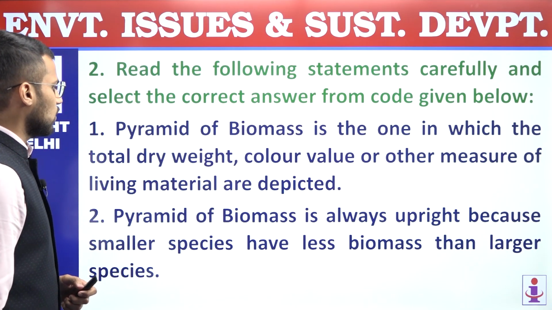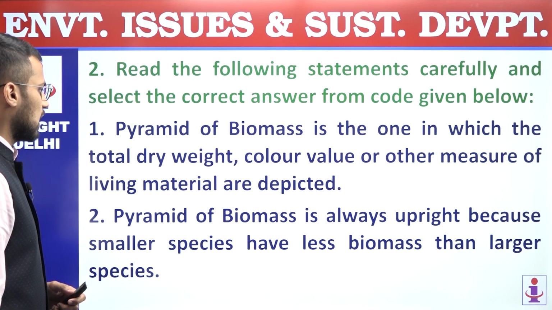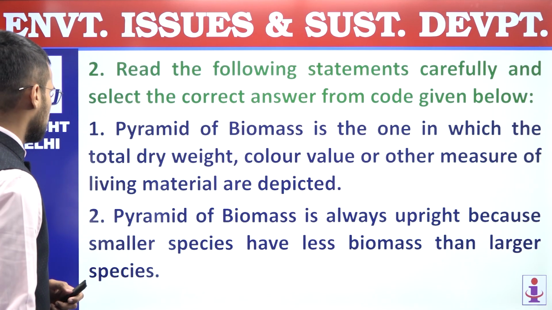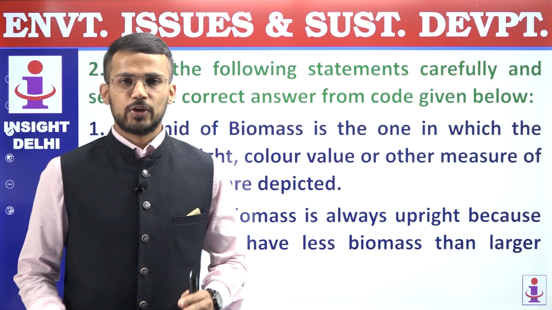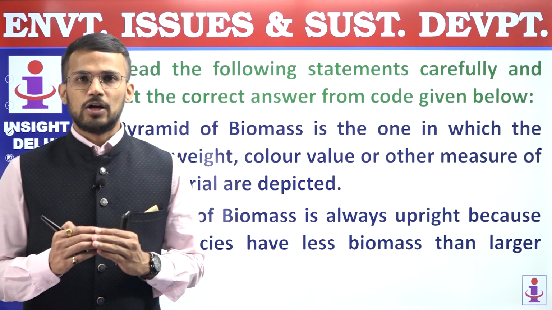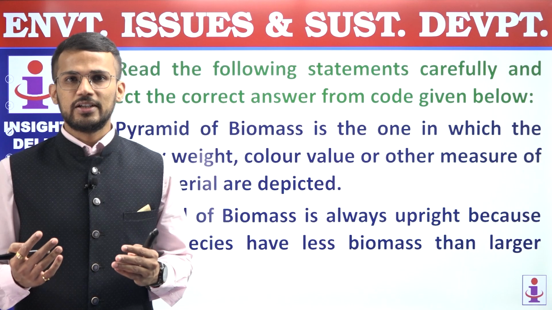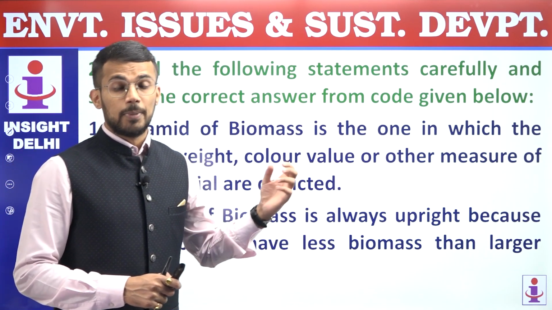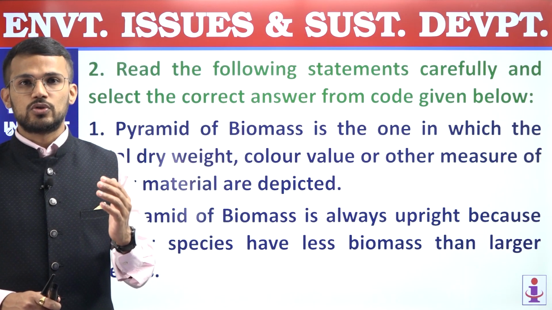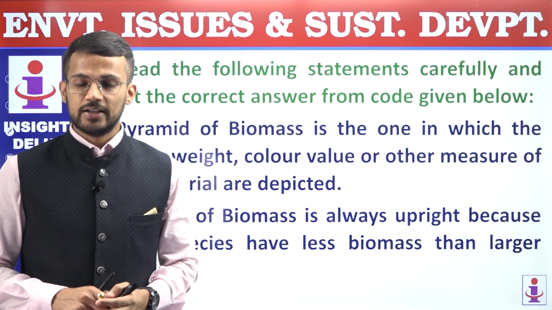Second, pyramid of biomass is always upright because smaller species have less biomass than larger species. Now this statement is an incorrect statement because we know that pyramid of biomass can be both upright as well as inverted. For a terrestrial ecosystem, it will be an upright pyramid of biomass, but for aquatic ecosystem, the pyramid of biomass is inverted. Why it is inverted?